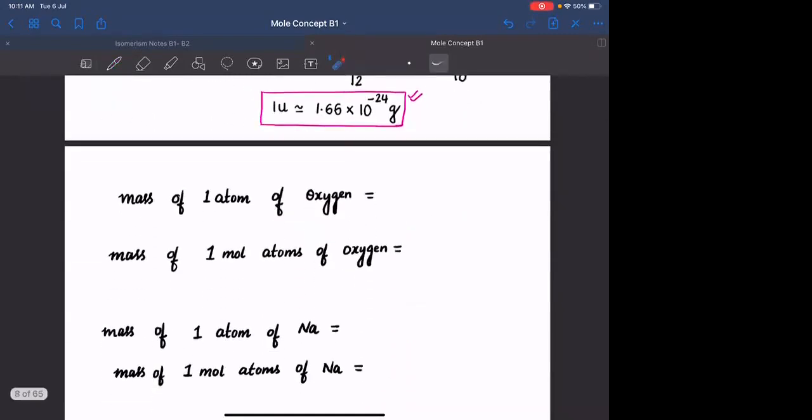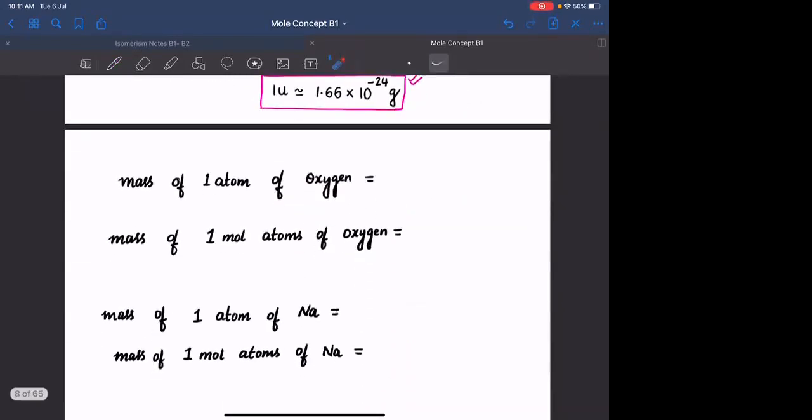Solve these questions one by one and tell me. Mass of one atom of oxygen, tell me in terms of AMU. It is 16 AMU, which I can also write, as we just read, 1 AMU is 1 gram per mole, so 16 gram per mole. What will be the mass of 1 mole atoms of oxygen?